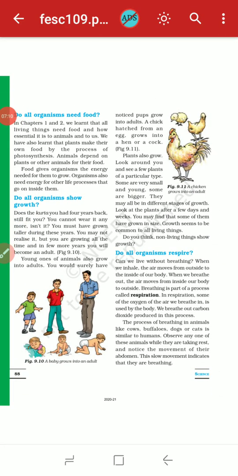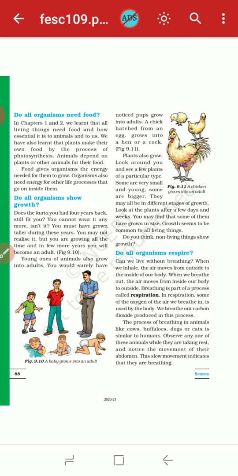First of all, do all organisms need food? Yes, no organism can survive without food. Food is a very essential part of life. In chapters 1 and 2, we learned that all living things need food and how essential it is to animals and to us.